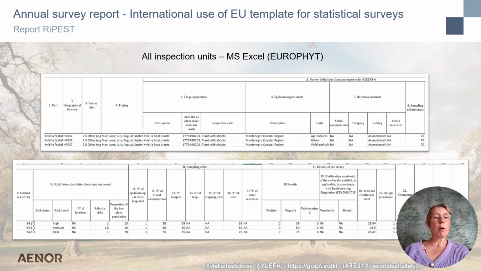A second report that can be downloaded in RePest is an Excel document for all inspection units, according to the EU template. EU member states can use that document for reporting into Eurofins.